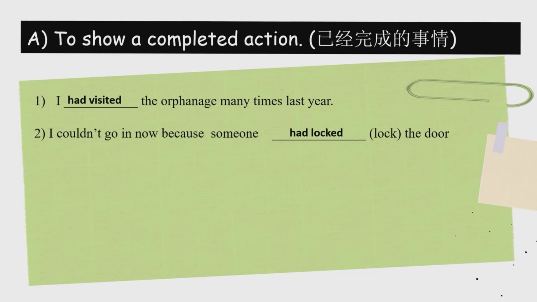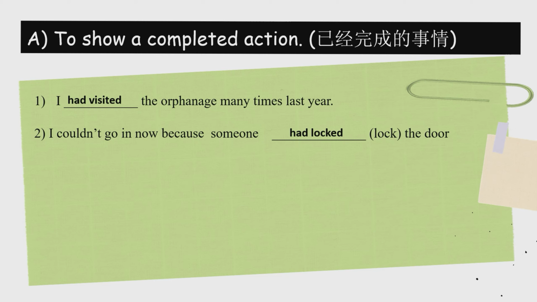Number 2. Okay, answer has been given. Check and see what is the meaning of this sentence. I couldn't go in now because someone had locked the door. 我不能进去，因为有人已经锁门了。Okay, so 已经 the had and lock.